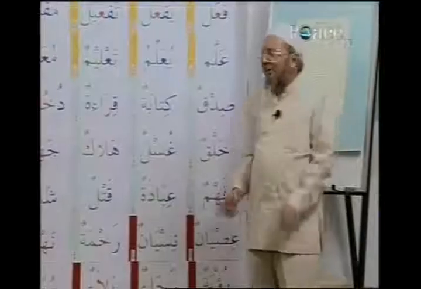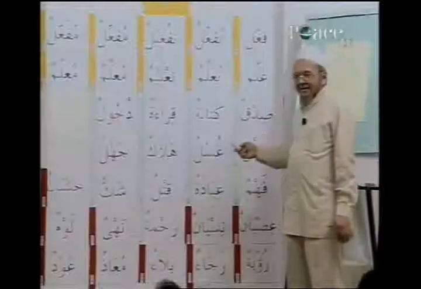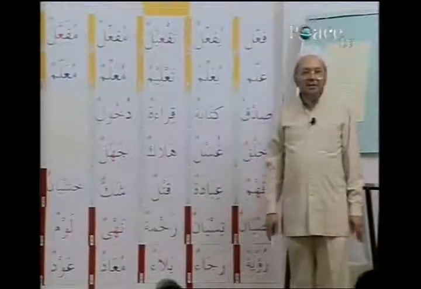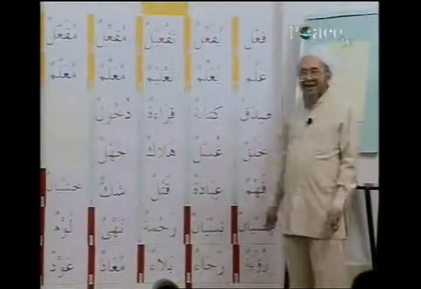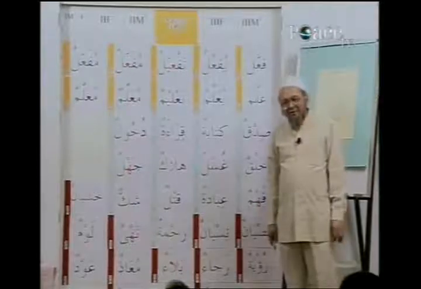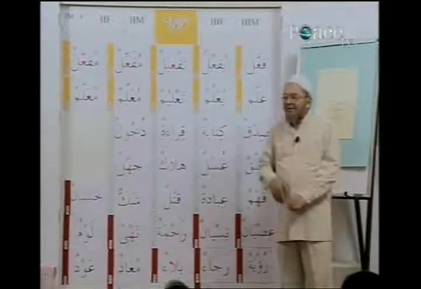So, I just wanted to get from you how you are going to read, for example, allama. Yes? Allama, Perfect 2, 3M1. Yu'allimu, Imperfect 2, 3M1. Yes? Read this. Ta'limun, VN2, verbal noun 2. Mu'allim, AP2, active participle 2. Mu'allam, PP2, passive participle 2. And as we make progress, we'll just increase the number: 3, 4, 5, 6 for all.